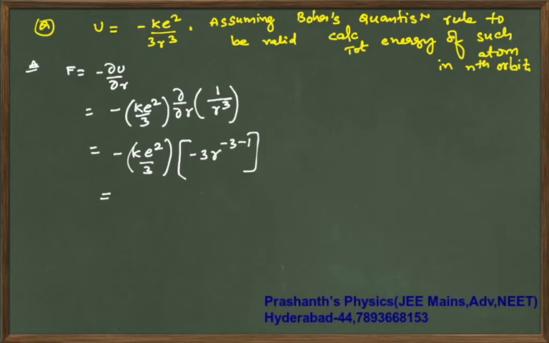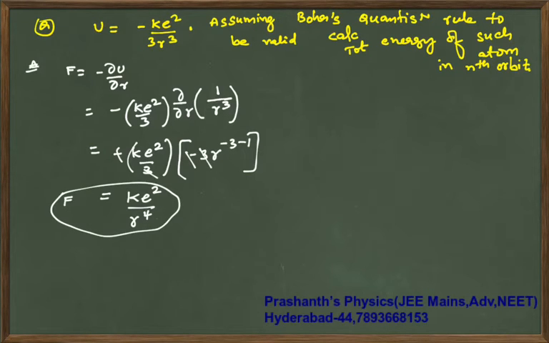Okay, that will give you minus k e square, the 3 and minus will cancel off, so I don't need to keep the minus sign again. So k e square by r power 4 is your force.